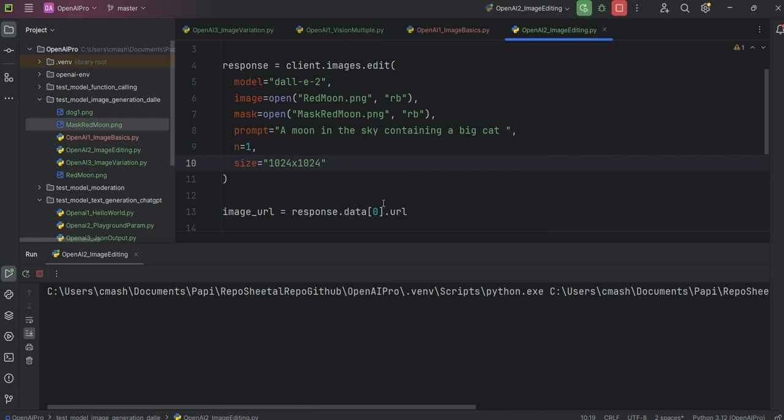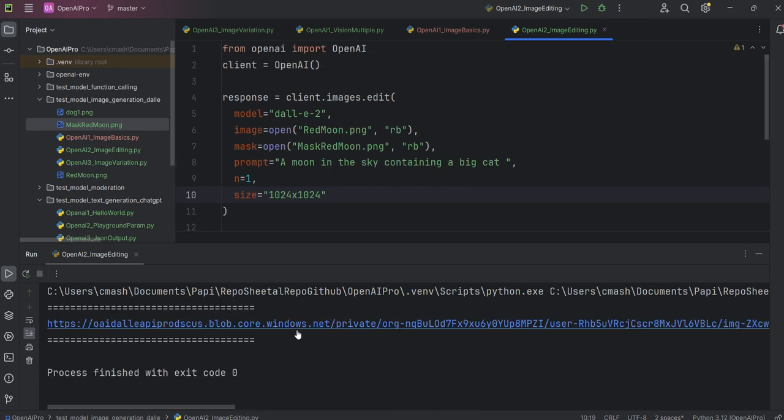But at least you can see that the new image, the small moon, has been introduced only in that particular part which we asked AI to do. Okay, so that at least is working. But the image is wrong, totally wrong. Let's see if AI is able to generate something which we asked.